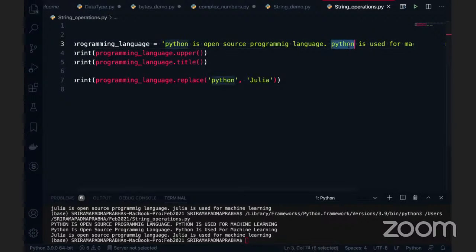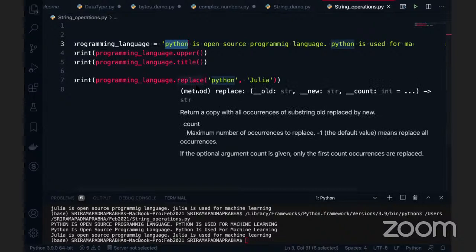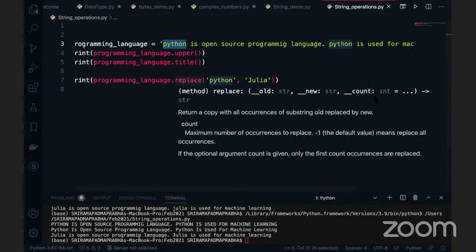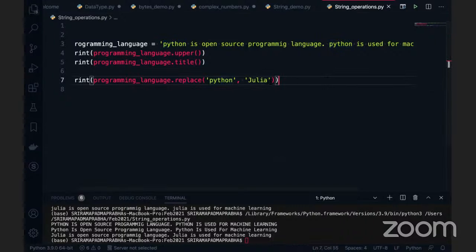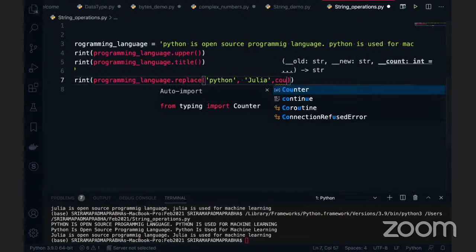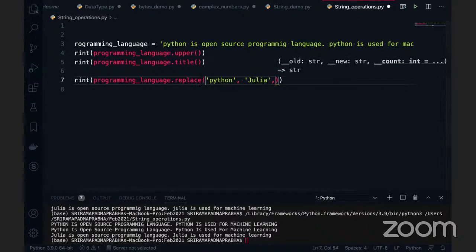Replace the second one. Anybody guess? I don't want to replace with Julia the first occurrence of Python. I want to replace the second one. Can it be possible? If you look at the syntax of the replace function, the last parameter is a count. But unfortunately, this works only on the first occurrence. The count means you can just give a number.